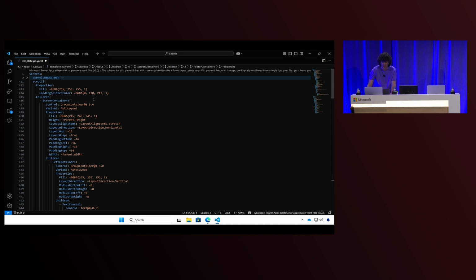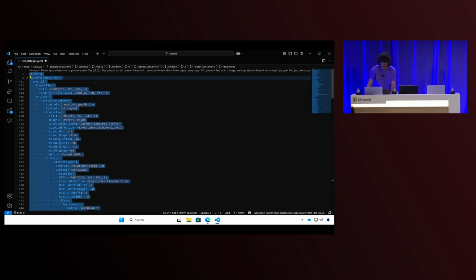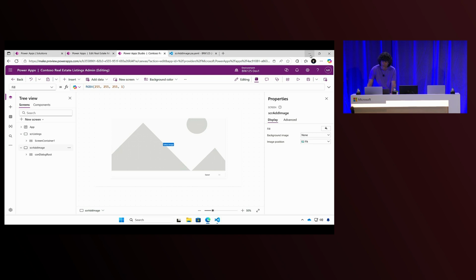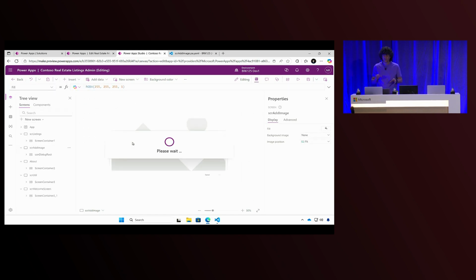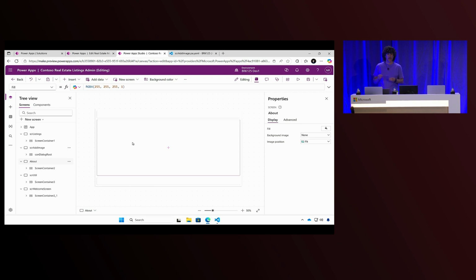As a pro developer, I already created a template. This is some screens. I can use different screens to scaffold to start new applications. And now what I will do is I will paste that YAML code here. And what this will do, it will create multiple screens in one go. And this can help makers to share things, like they can send code snippets over Teams. And again, they don't need to understand code, but they can still benefit of the code.